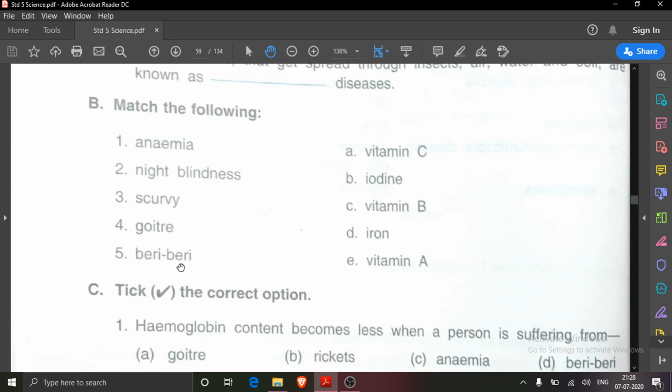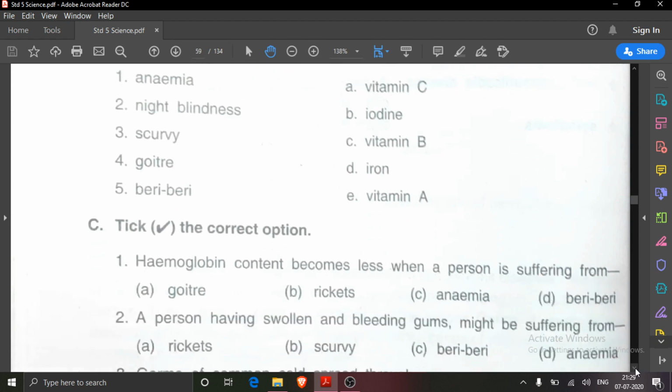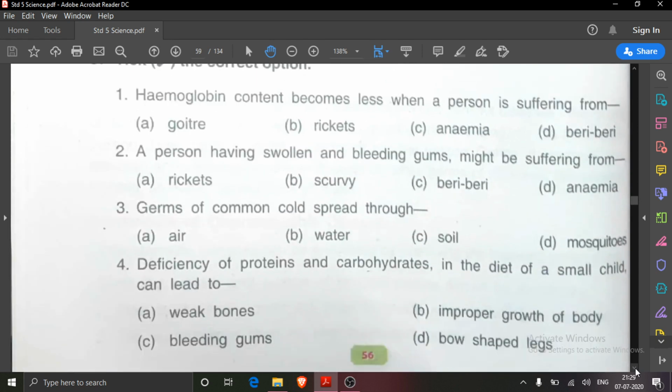Beriberi is caused due to lack of what? Vitamin B. So how will you write? Here you will write beriberi, put a small hyphen, and here you write vitamin B. Always for match the following, you write like this. Don't do this zigzag.